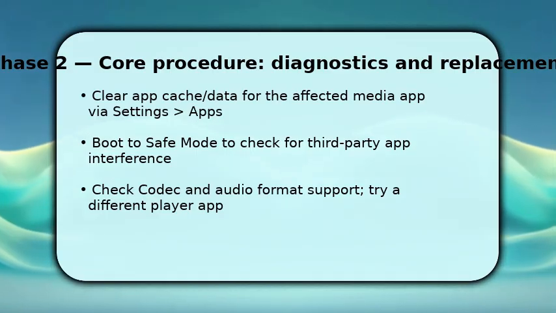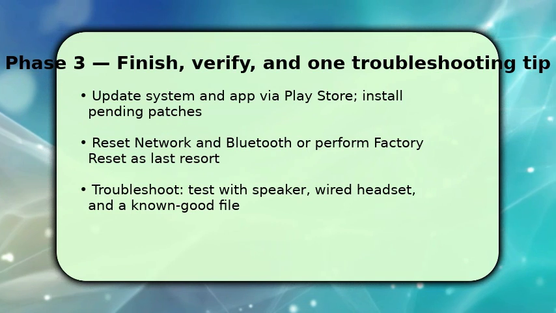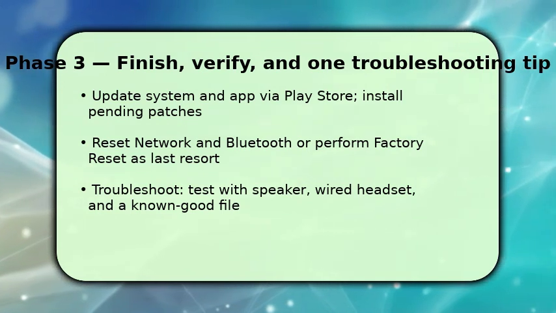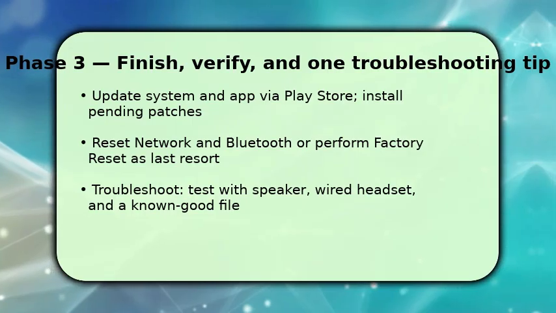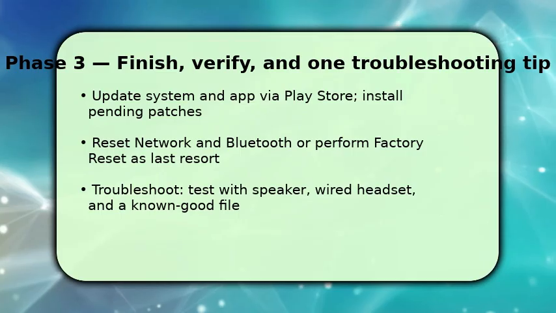Finish with system-level remedies. Update both the media app and the Android system. Patches often fix audio regressions. If updates don't help, reset network and Bluetooth settings to clear corrupted profiles. Only then consider a factory reset after backing up.